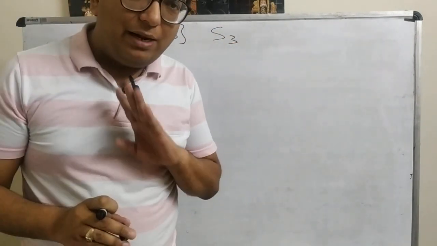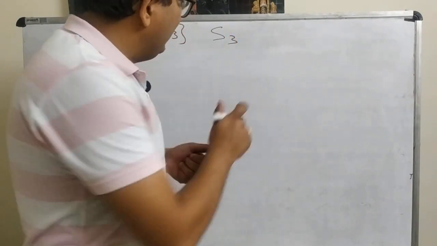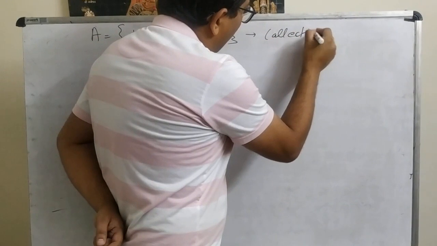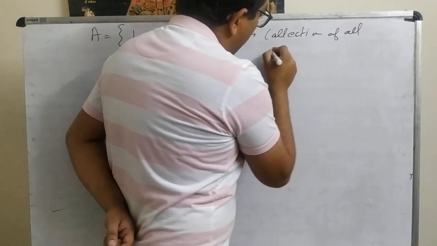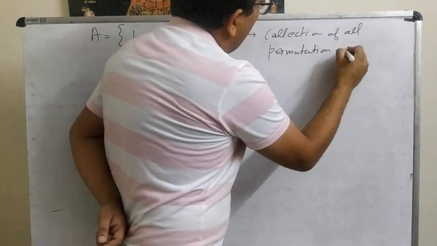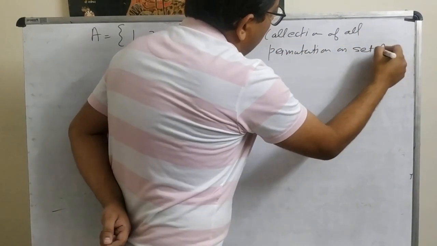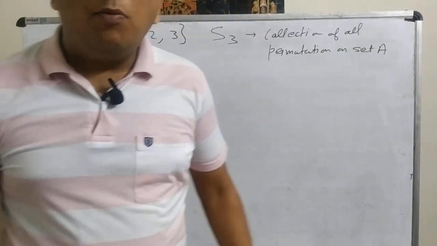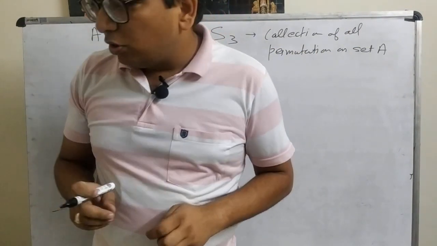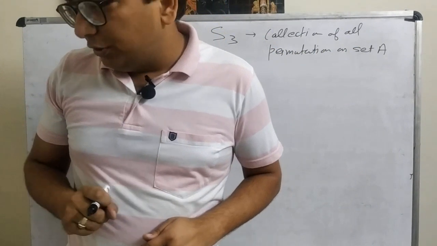Now by definition, this S3 is the collection of all permutations on set A, and the binary operation is the composition of functions.